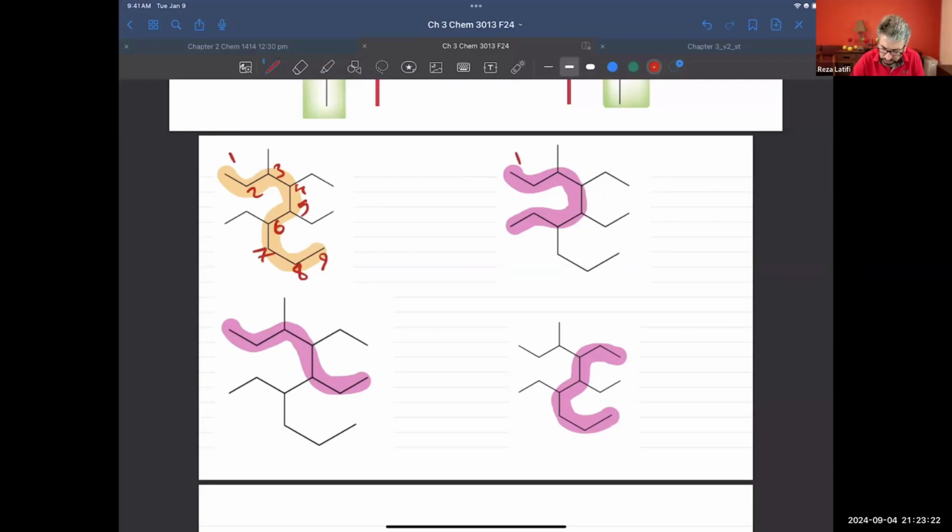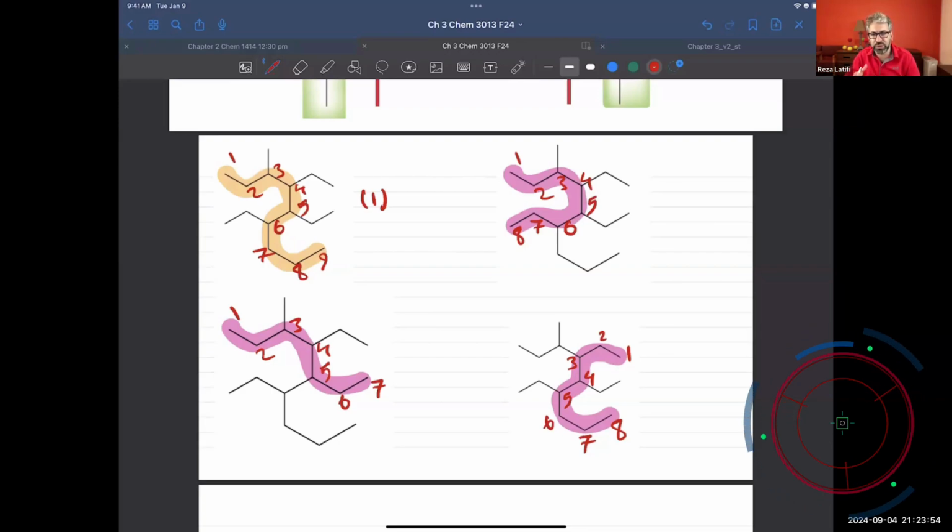And the rest, I go 1, 2, 3, 4, 5, 6, 7, 8. Then 1, 2, 3, 4, 5, 6, 7. And this is going to be 1, 2, 3, 4, 5, 6, 7, 8. So as you see, the longest chain is going to be number one. The rest of those structures have either 7 or 8 carbons, so I'm going to pick number one as the correct answer.